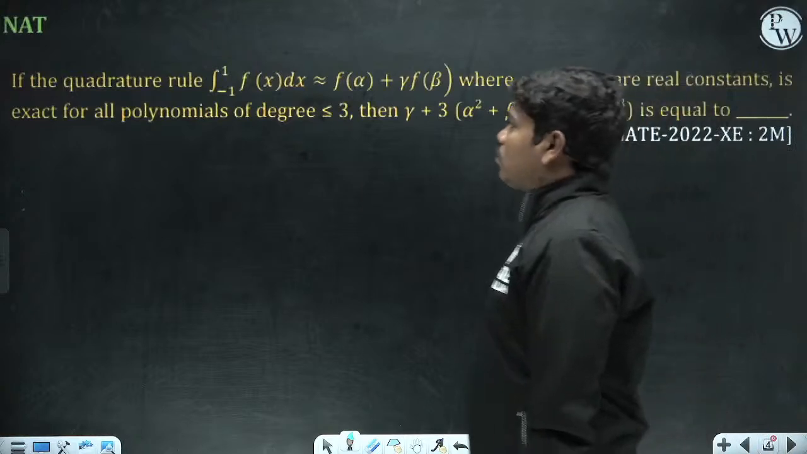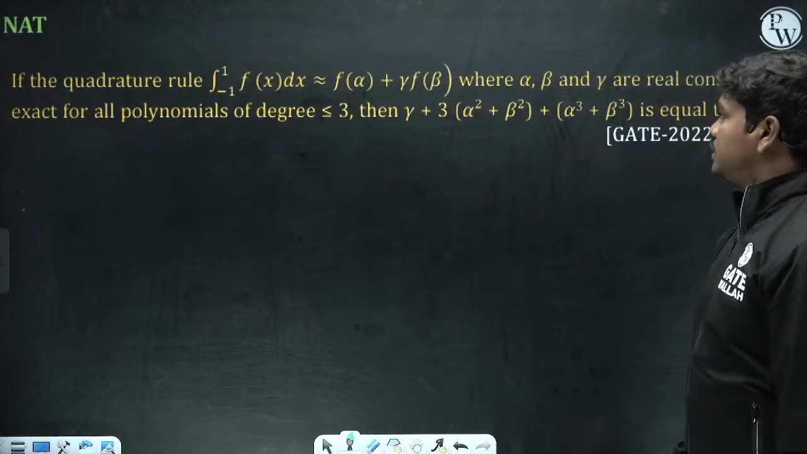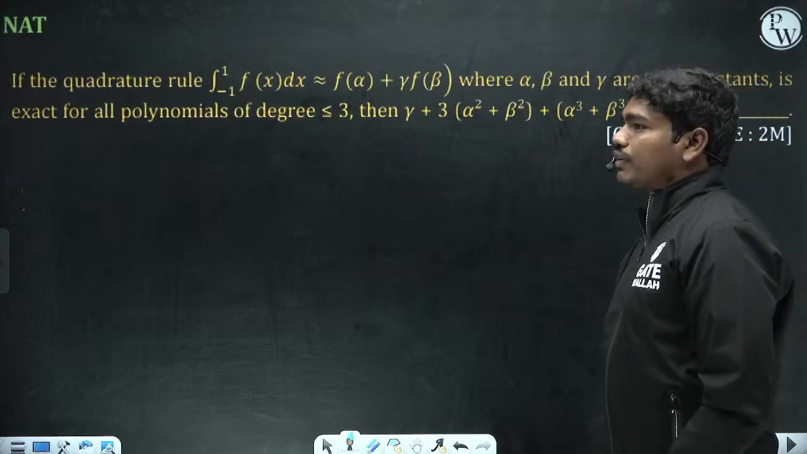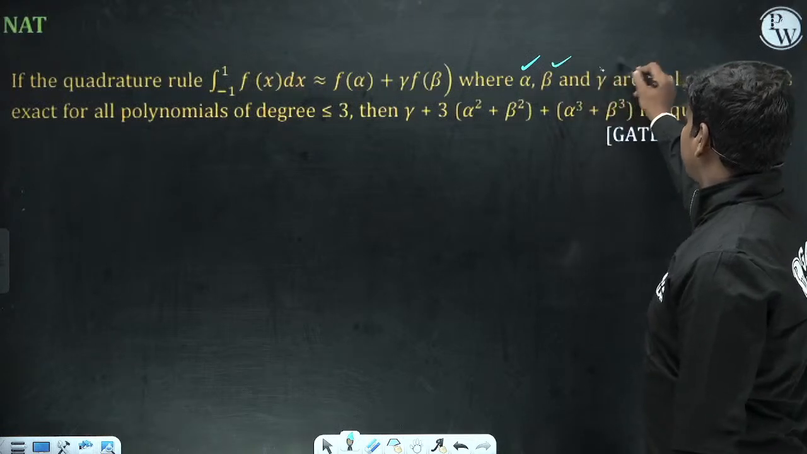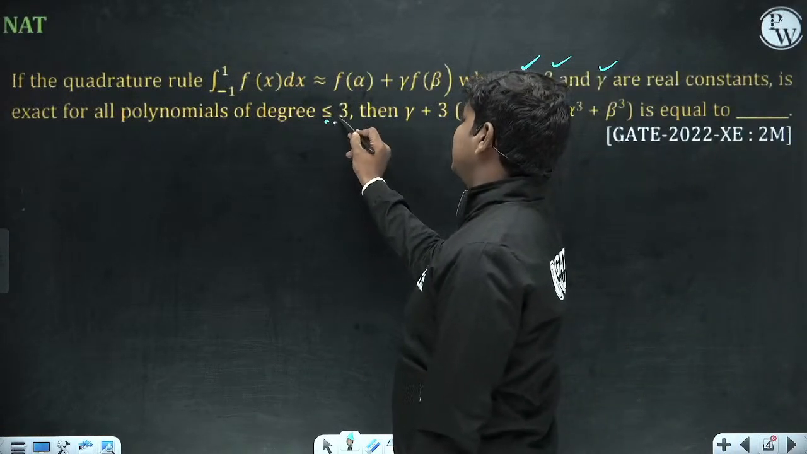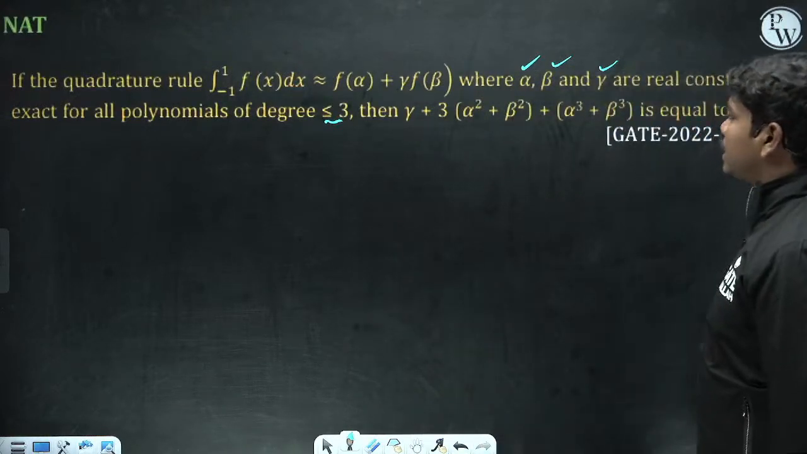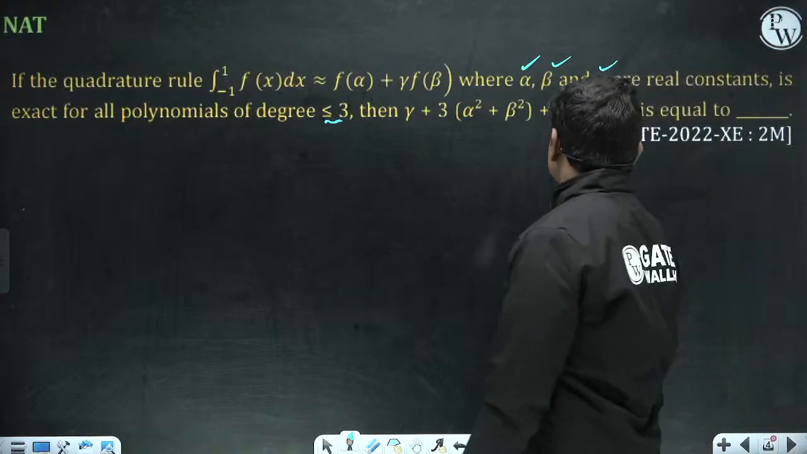In the quadrature rule, integral from -1 to 1 of f of x dx is equal to f of alpha plus gamma times f of beta, where alpha, beta, gamma are real constants. Okay, so alpha, beta, gamma are real constants, is exact for all polynomials of degree less than or equal to 3. Then gamma plus 3 times alpha square plus beta square plus alpha cube plus beta cube is equal to dash.